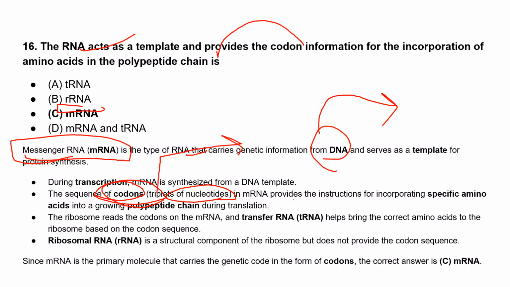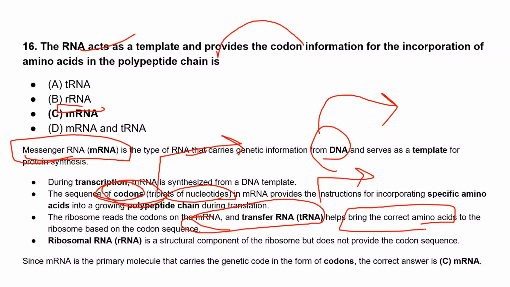So in mRNA, it will provide the instruction for incorporating the specific amino acid. Whatever the three sequences of the codon, they'll form the specific amino acids into a growing polypeptide chain during translation. So the ribosome reads the codon on the mRNA, and transfer RNA will bring the correct amino acids to the ribosome based on the codon sequence.